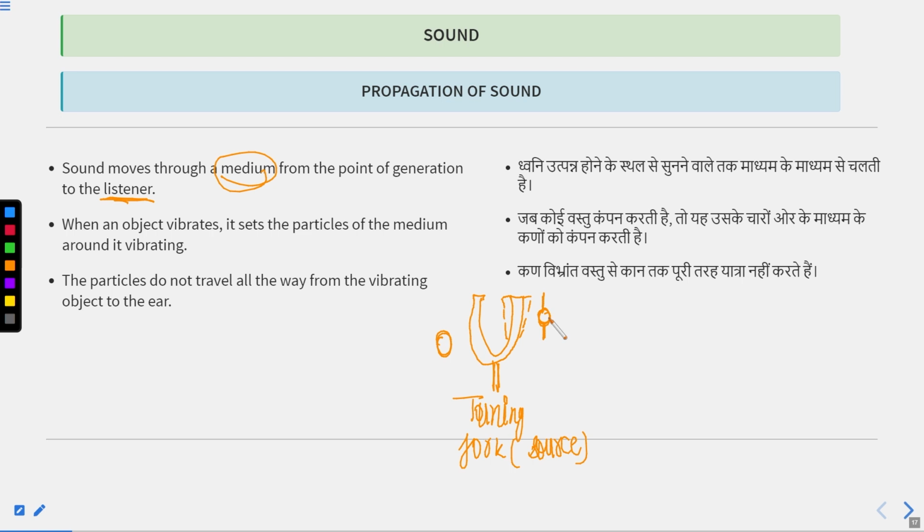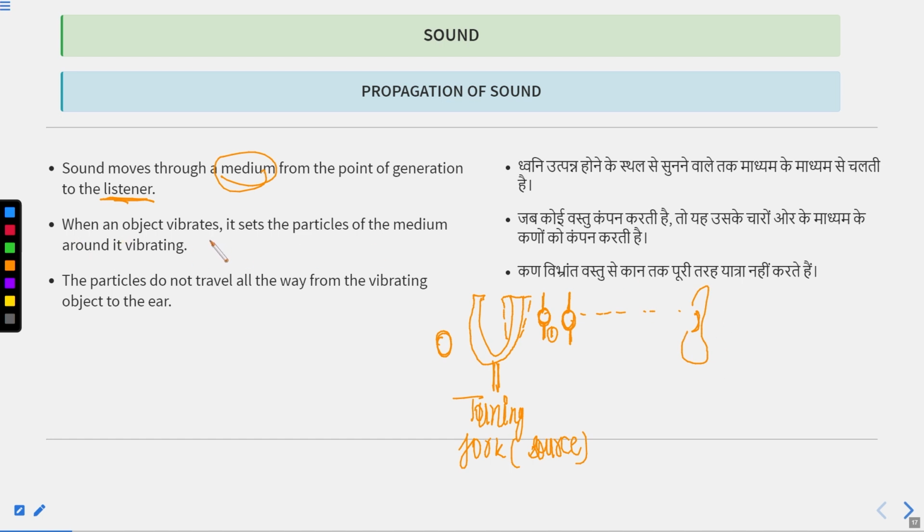This air molecule starts vibrating, and this first air molecule will force its adjacent air molecule to vibrate, and that's how the vibration travels and reaches our ear and we get a sensation of hearing. This is the mechanism of sound.